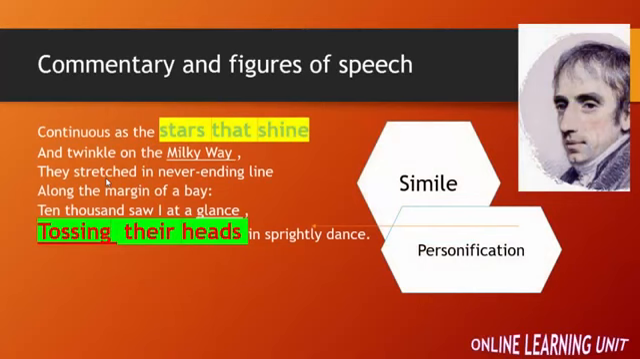In the second stanza, the words highlighted in yellow, stars that shine, continuous as the stars that shine. The poet here likens the daffodils to stars that shine, so there is a simile here in this phrase. There is also personification in the phrase tossing their heads. So the poet here is giving the daffodils a characteristic of a human, that they have heads and they can toss it, they can move it.